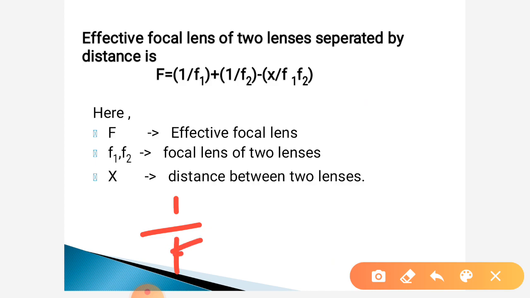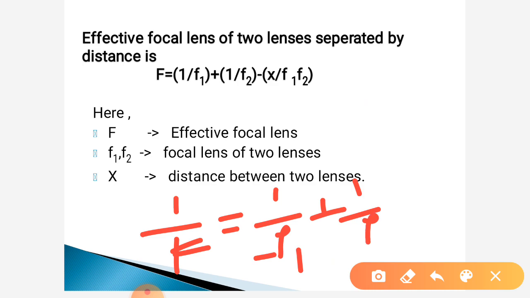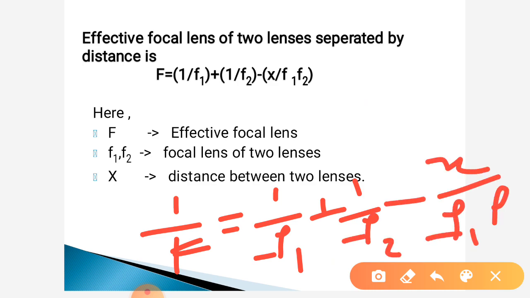This is the effective focal length of two lenses separated by a distance.